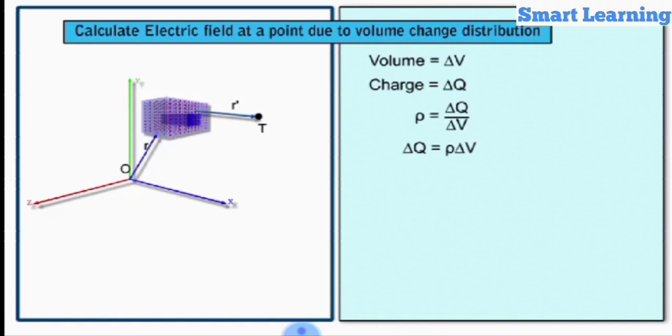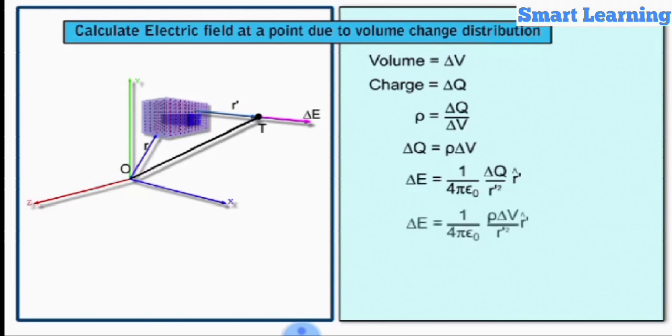The electric field strength at point T due to the volume element is delta E is equal to 1 by 4 pi epsilon naught delta Q by R dash square into R dash cap, where R dash cap is the unit vector in the direction of the straight line from the volume element towards the point T. This can be written as delta E is equal to 1 by 4 pi epsilon naught into rho delta V by R dash square into R dash cap.